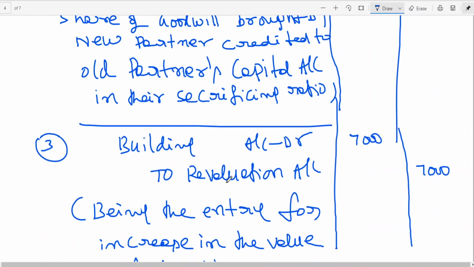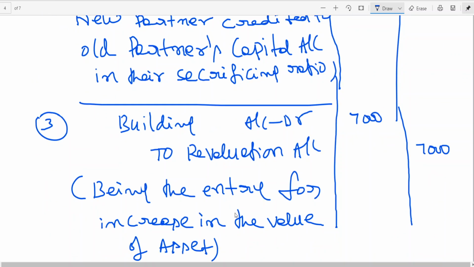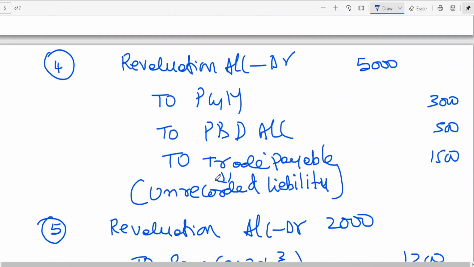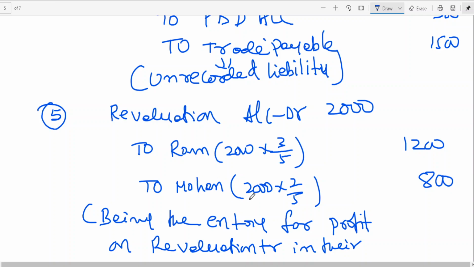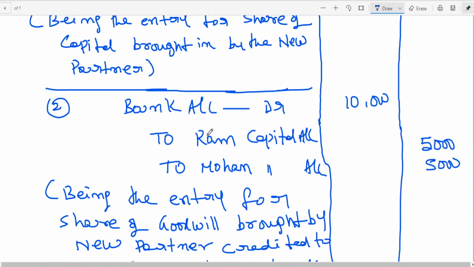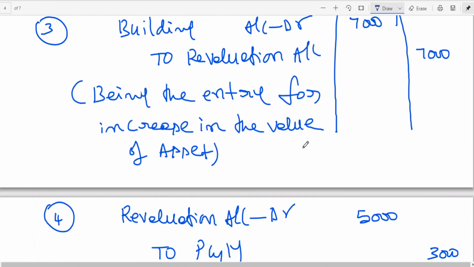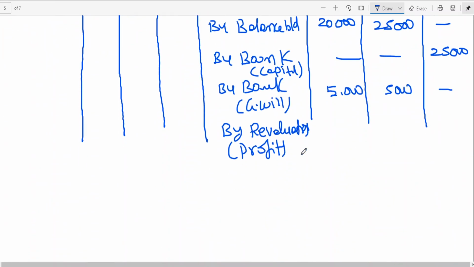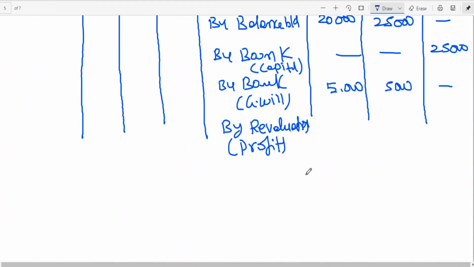The next entry, we got revaluation profit, no? Revaluation to Ram and Mohan. We also got the entry for goodwill: bank to Ram capital, Mohan capital account, goodwill. Then revaluation profit is how much? 1,200 and 800 rupees.